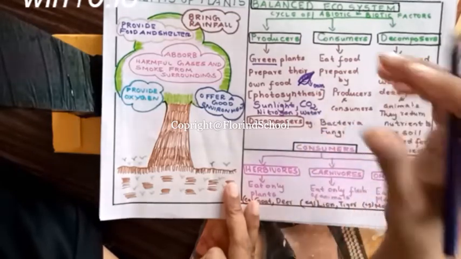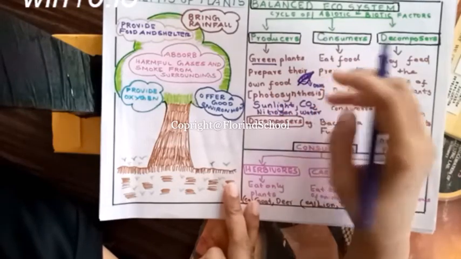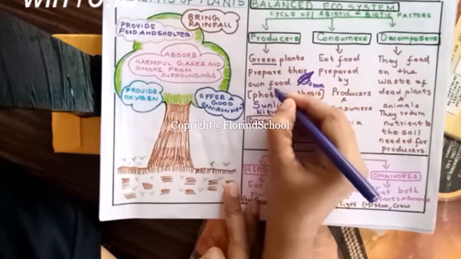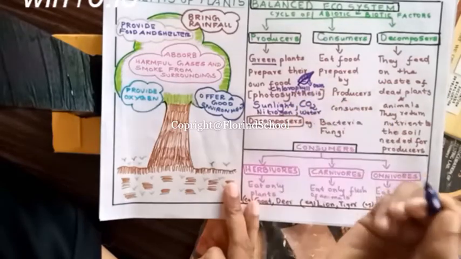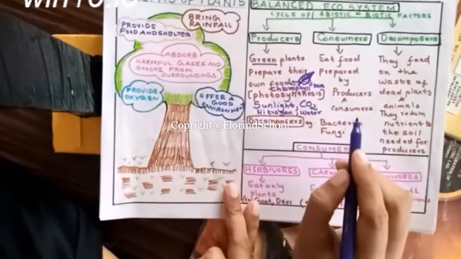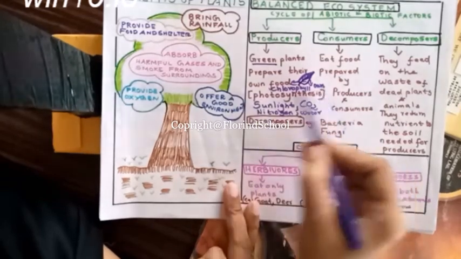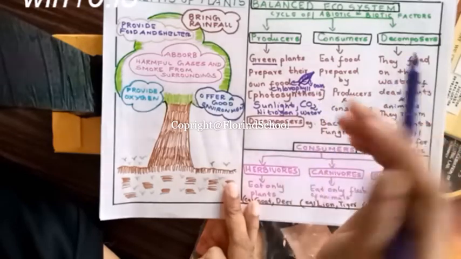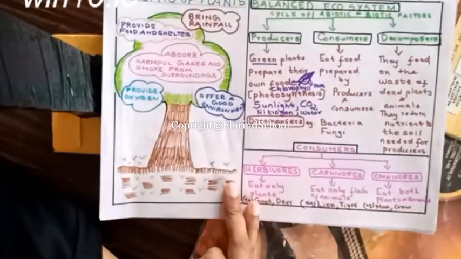The leaf is green in color because of a pigment called chlorophyll. With the help of all these, in a process called photosynthesis, green plants can produce their own food.